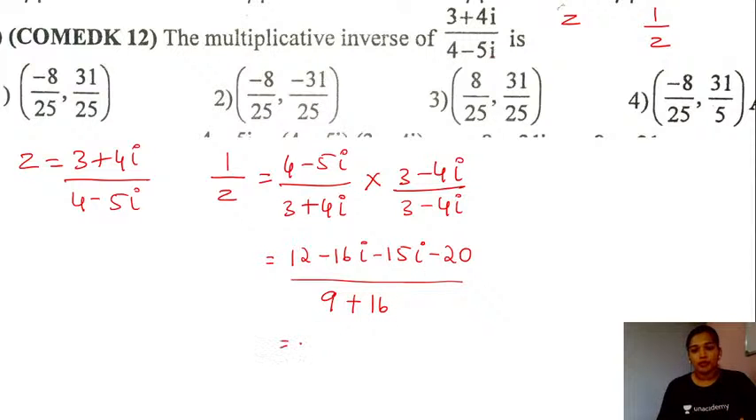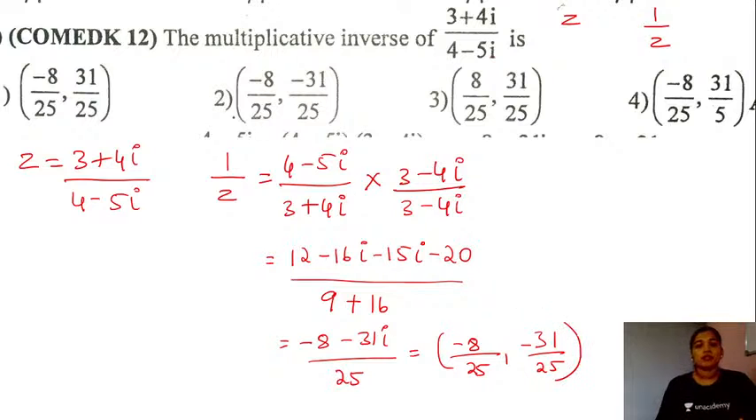So simplifying, we'll have minus 8 minus 31 iota divided by 25. So the value in terms of the coordinates, we will have minus 8 by 25 and minus 31 by 25. So option number 2 will be the right answer for this question here, students.